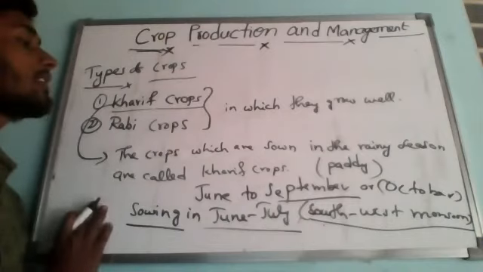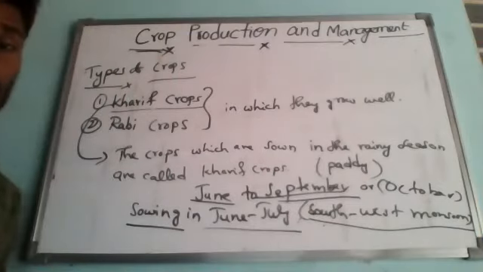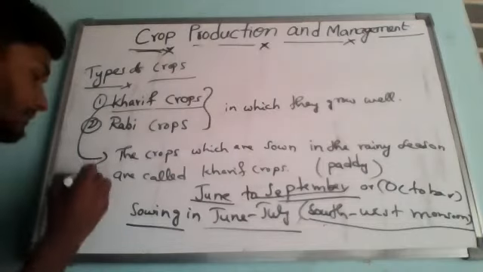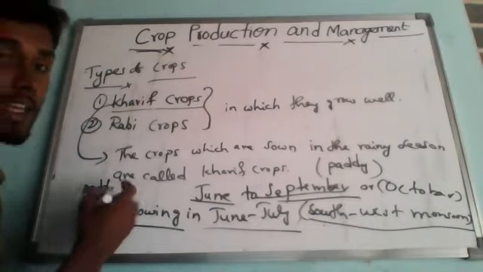So that is why the Kharif season is between June and September. If you consider some examples of Kharif crops, they are paddy, which is mainly rice, and maize.